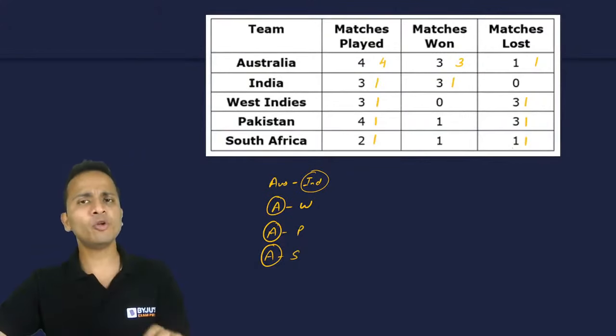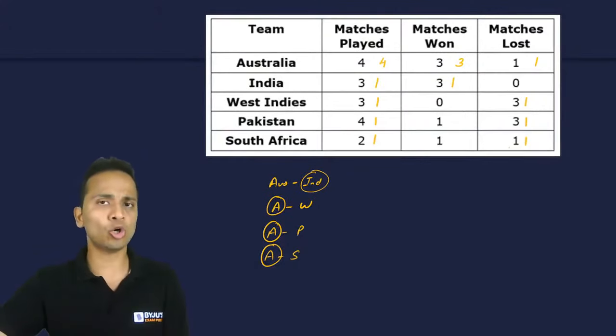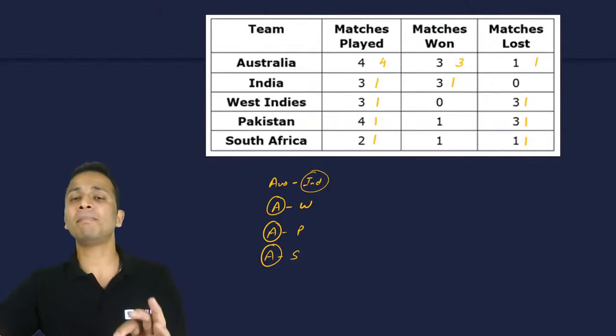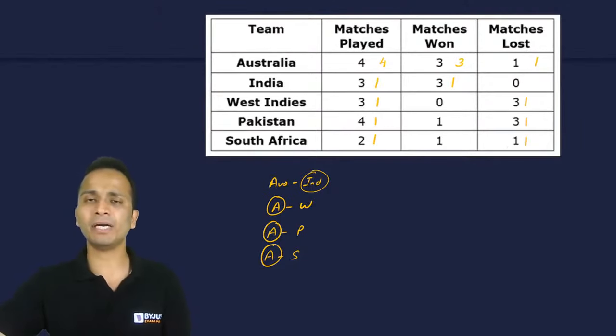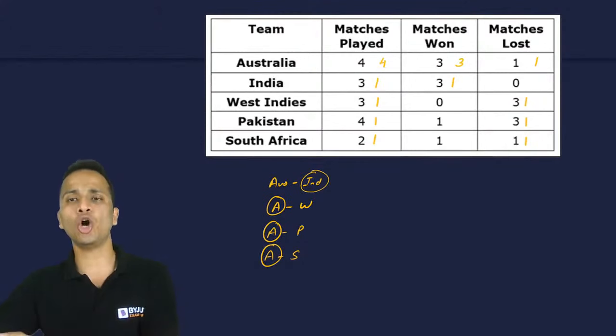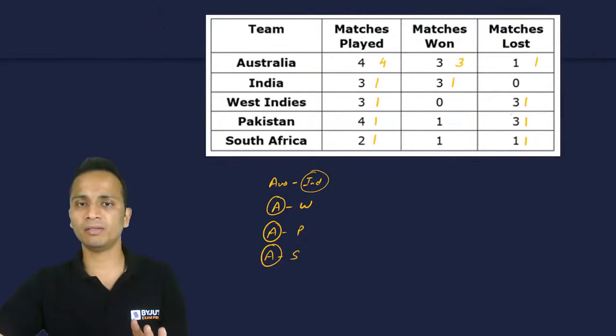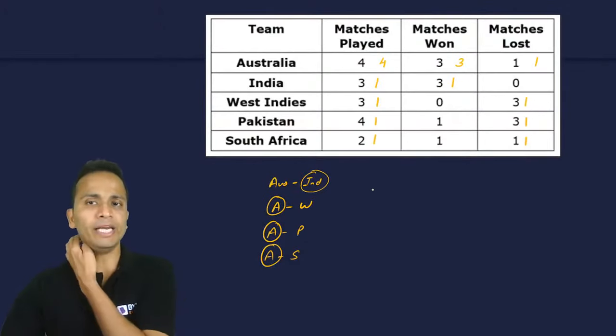Okay, so what I'm doing is I am keeping a note of the matches that are already played, the matches which are already won by a particular team, and the matches which are already lost by a particular team. So इनका count मैं टेबल में रख रहा हूं. Okay, so ये count रखना है, otherwise you will be lost in the table. Okay, now moving forward, let's talk about India now.